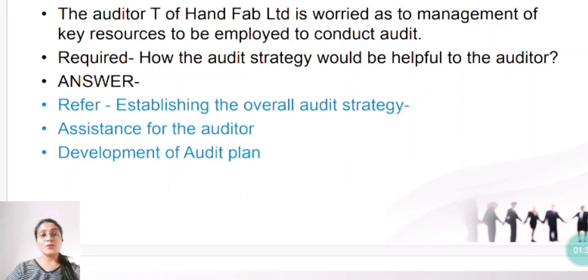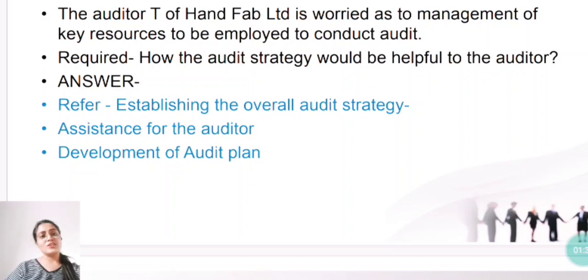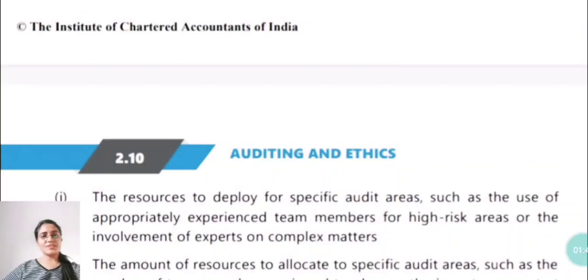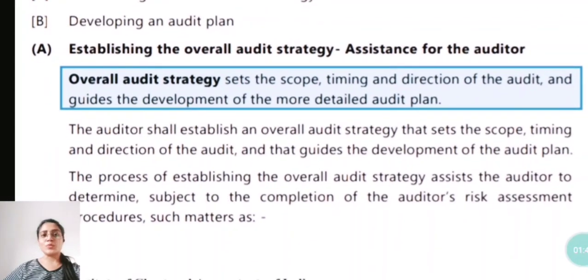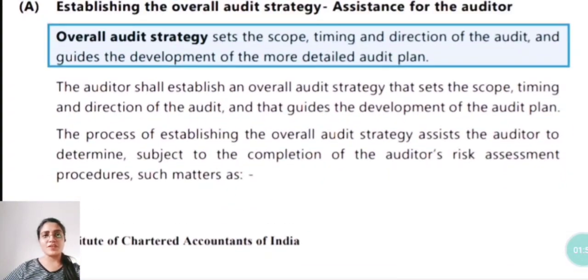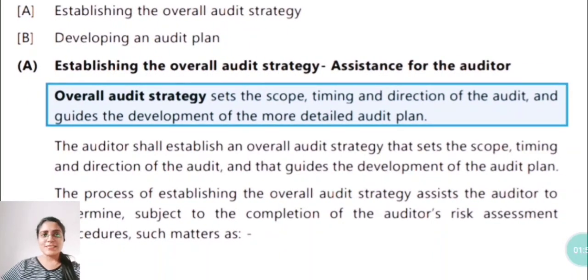Now let's go to the module page where they have given establishing the overall audit strategy. As you can see, I have come to module page number 2.10. You can open your module page or just refer to the screen. Establishing the overall audit strategy assists the auditor.